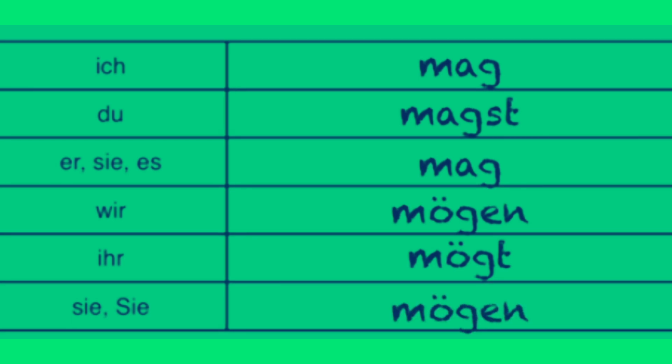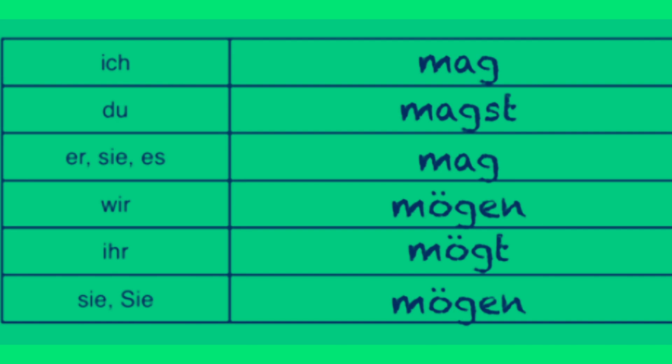Now some of you might be asking yourselves, what's the difference between mögen and gern haben? And to be honest, there isn't one. You can use them interchangeably. They both mean the same thing. They both mean to like things. And so if you want, you can say ich mag Züge, or you can say ich habe gern Züge. Both of them are perfectly correct, but today we're going to be focusing on mögen.